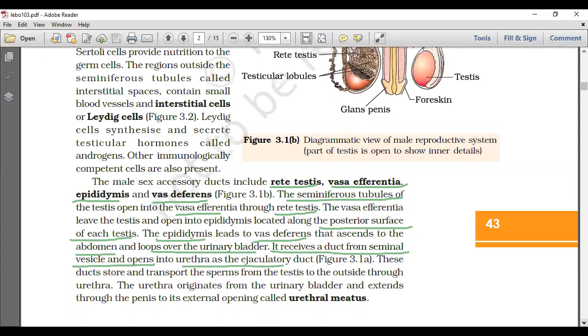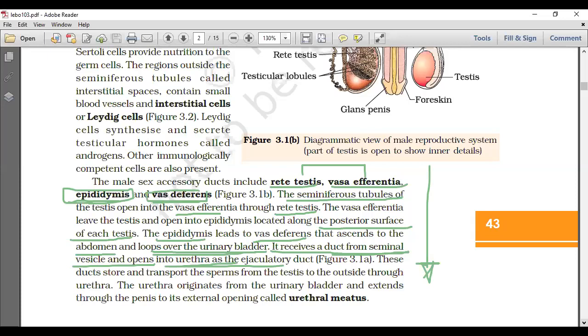This is going to be a sequence question. From seminiferous tubules to the rete testis to the vasa efferentia, then to the epididymis of caput, corpus, cauda, then they open into the vas deferens, which ascends to the abdomen and loops over the urinary bladder. It receives a duct from the seminal vesicle and opens into the urethra as the ejaculatory duct. The total sequence will come like this.